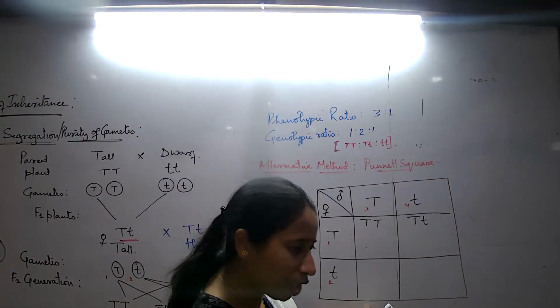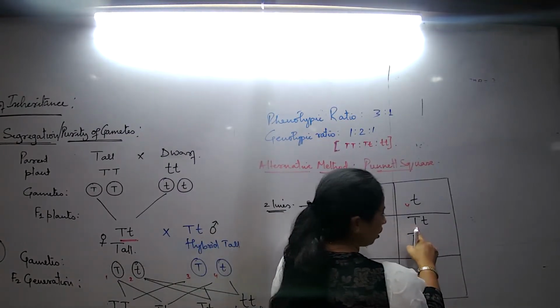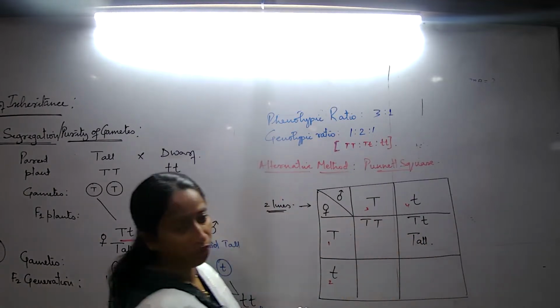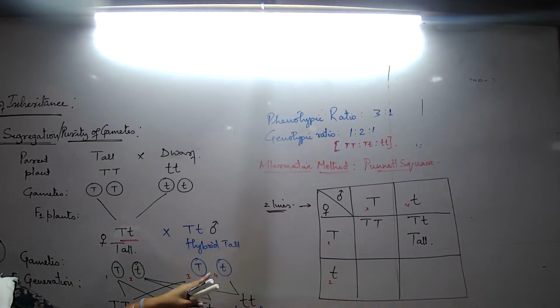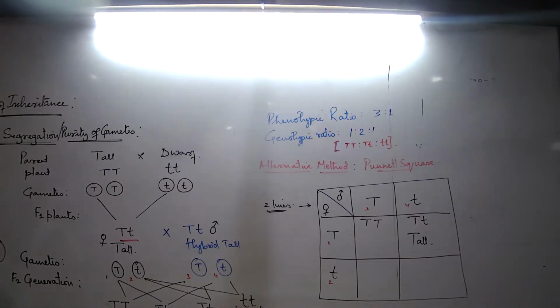Tall होगा कि dwarf दिखेगा? Tall दिखेगा क्योंकि one capital G is there. आज ये समझोगे तो independent assortment, the next third law, समझोगे. ये concepts नहीं समझोगे अगर इस part clear नहीं है तो independent assortment.